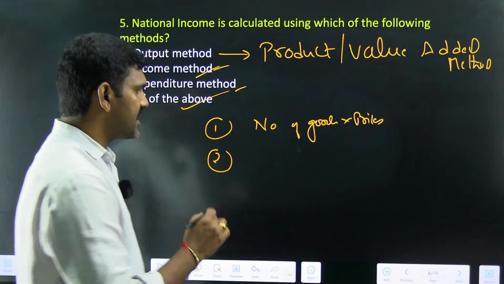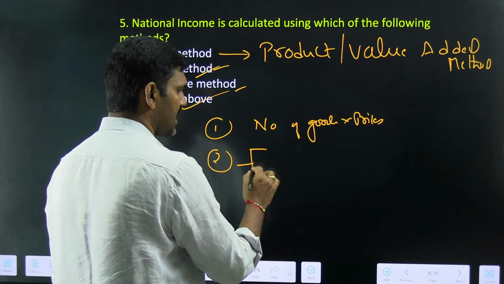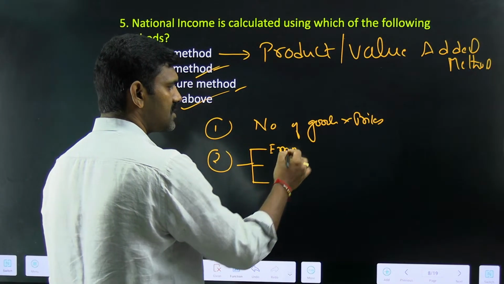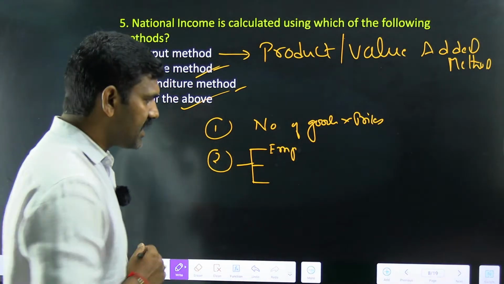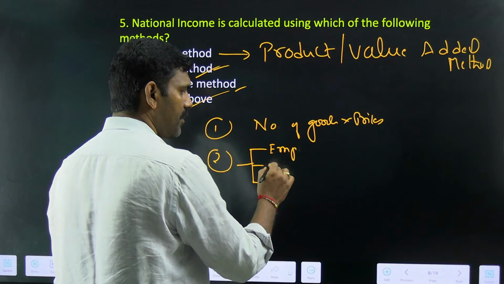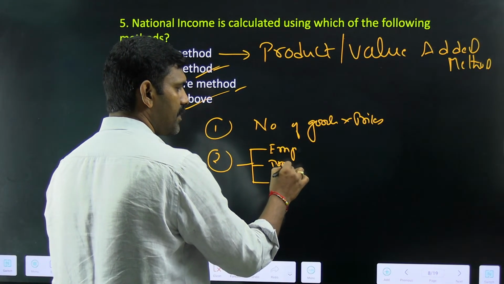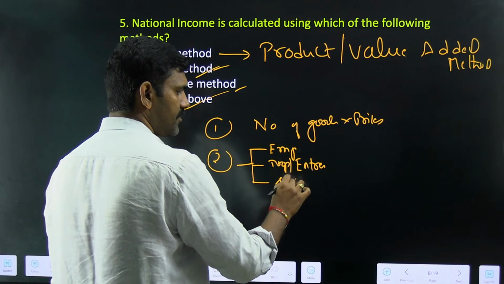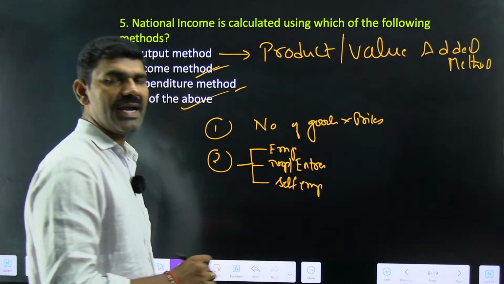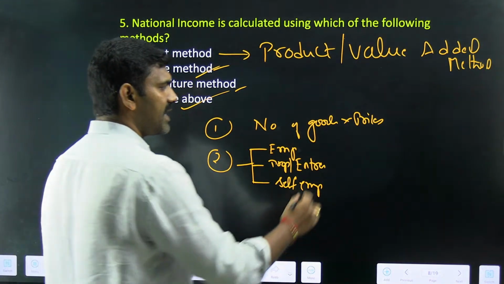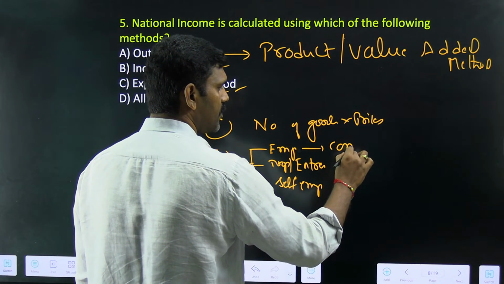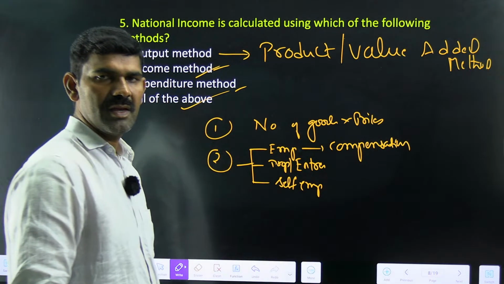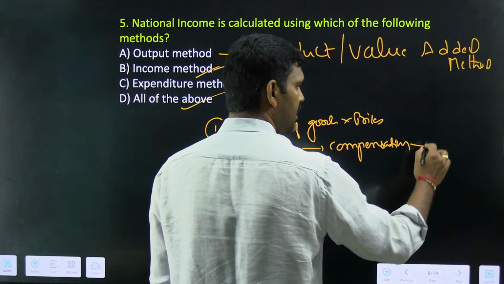Remember that. In the income method, the people in the country can be classified into three categories. What are the three categories? People who are working as employees, one category. The second category is the people who are operating property or running some entrepreneurship. The third category is the self-employed. So you can categorize the people into three categories. In the first category, you calculate the compensation to employees.